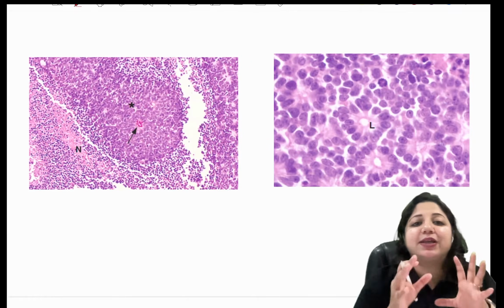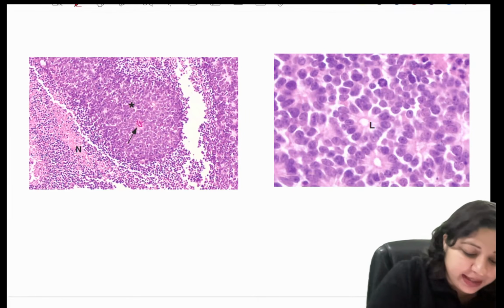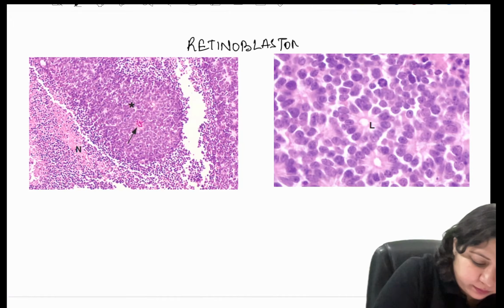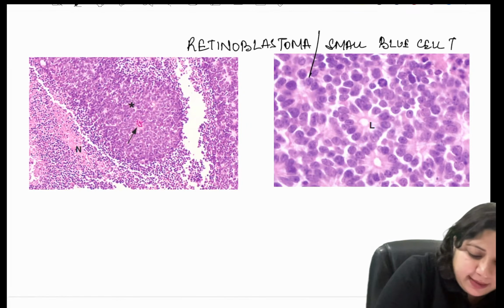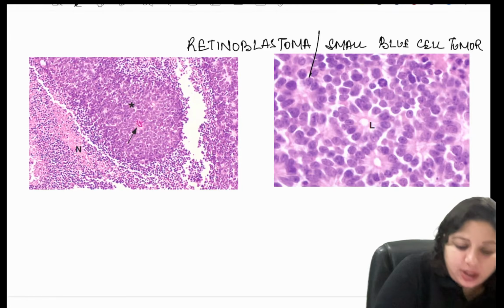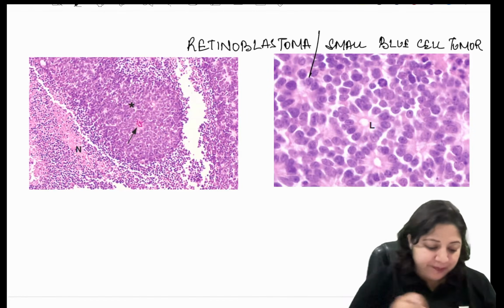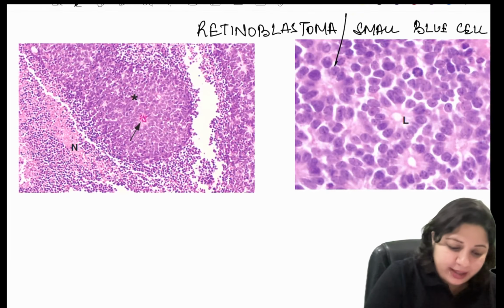This is the histopathology of retinoblastoma, also called small blue cell tumor. Now if I show you these slides, you have to name which one are these. What is this called?